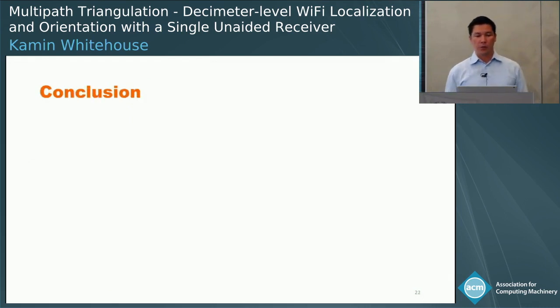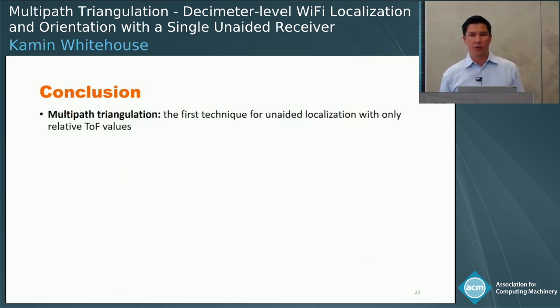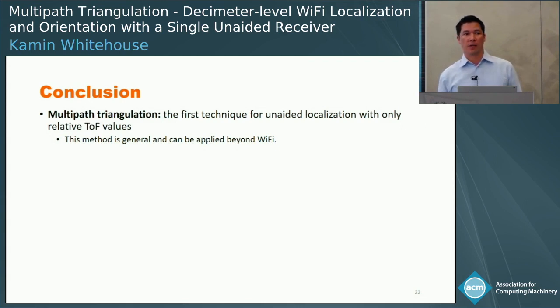So to conclude, this work has 3 main contributions. The first is what we call multipath triangulation. It's a new localization technique, and the first one that can achieve unaided localization with only relative time of flight values. It's a general method, and it can be applied well beyond Wi-Fi, basically to any hardware that doesn't have the capability of measuring high-resolution time of flight, which essentially includes almost all commodity radios today.